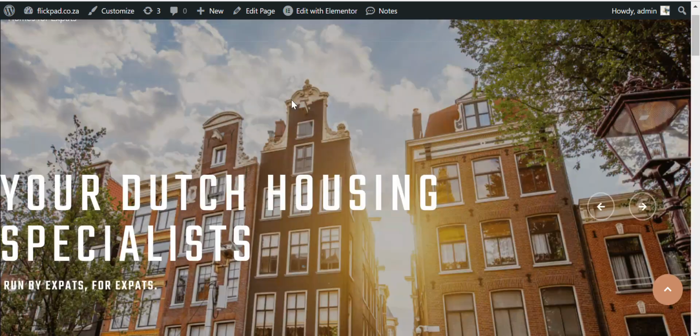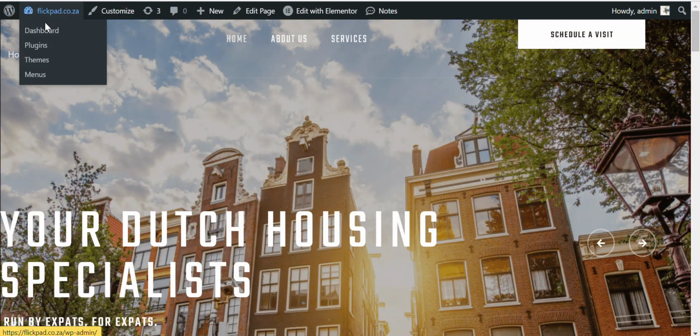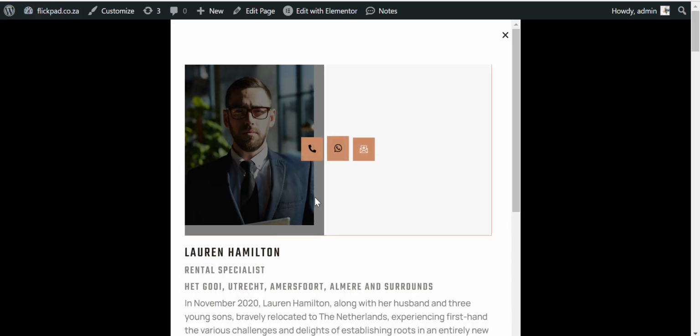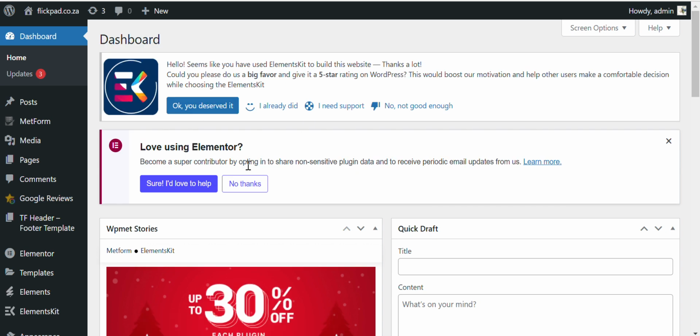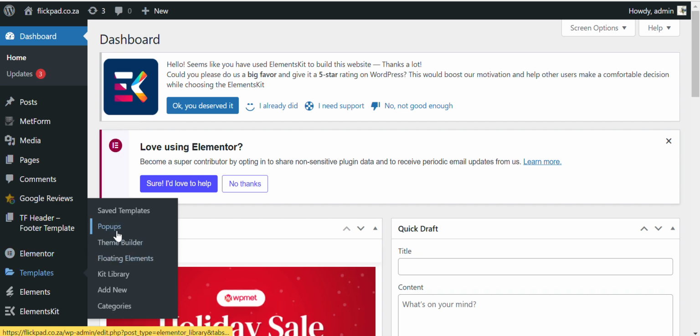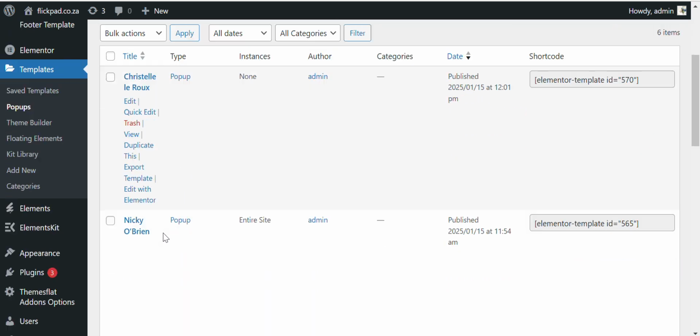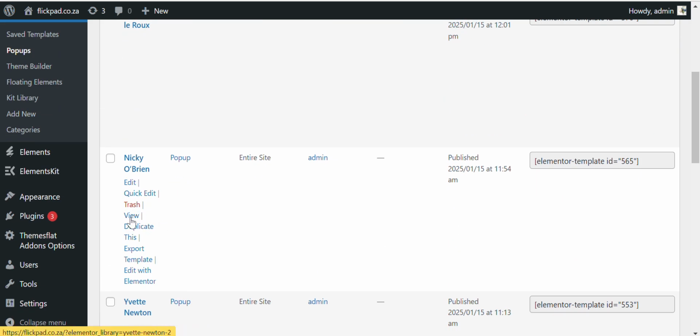In my example here, I need to go to the dashboard. You can see when I click here, it just pops up. That's what I want to fix. So go to the dashboard, under templates, pop-ups, and I'll just edit one pop-up here, edit with Elementor.